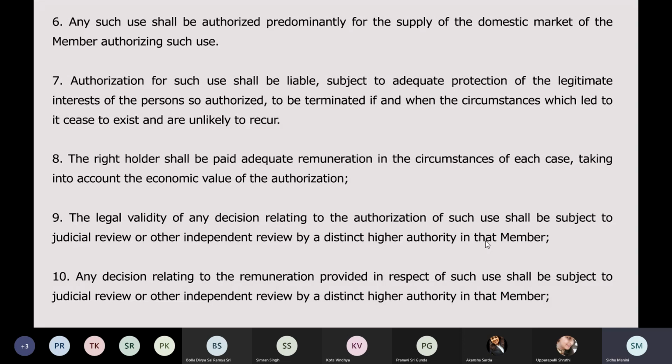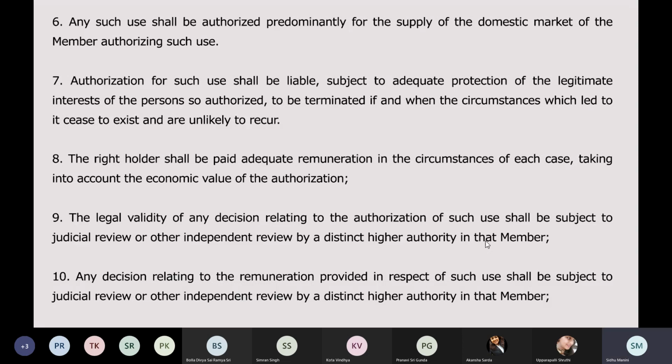This is basically to boost domestic suppliers and the domestic market, so that you don't get into international trading and forget the purpose for which you took the compulsory license, for the benefit of your own society. So this is basically for that purpose.